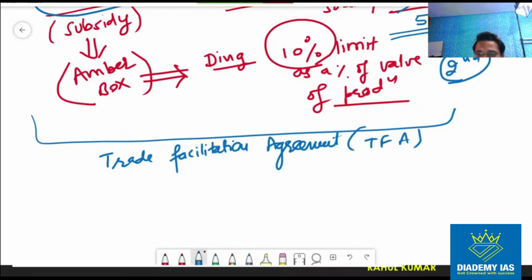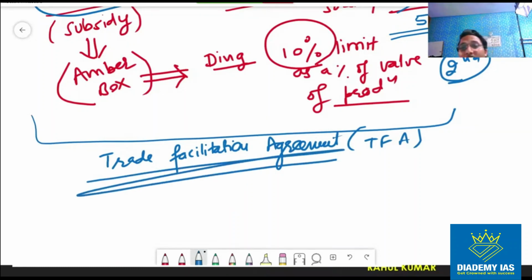We want to sign the TFA, trade facilitation agreement. India said that if you do not allow me to give MSP, if you put an upper limit over the MSP, then I will not sign this trade facilitation agreement. और WTO के अंदर there is a rule of consensus. If I do not sign this, then this trade facilitation agreement cannot become reality. This trade facilitation agreement cannot be converted into the formal agreement, right?